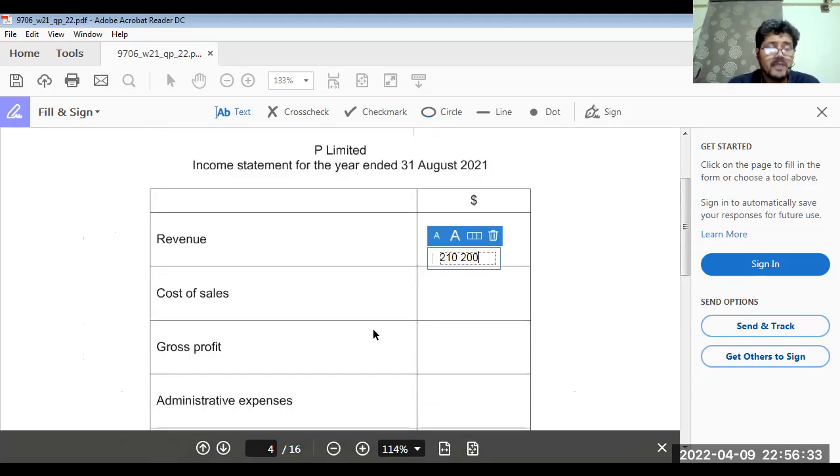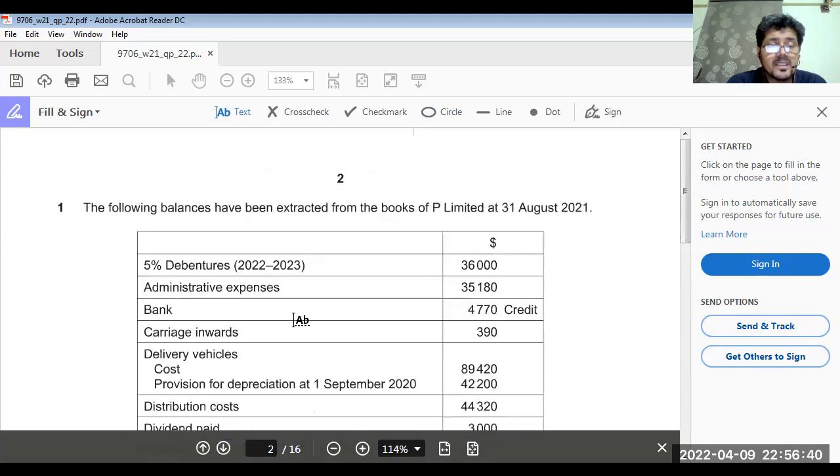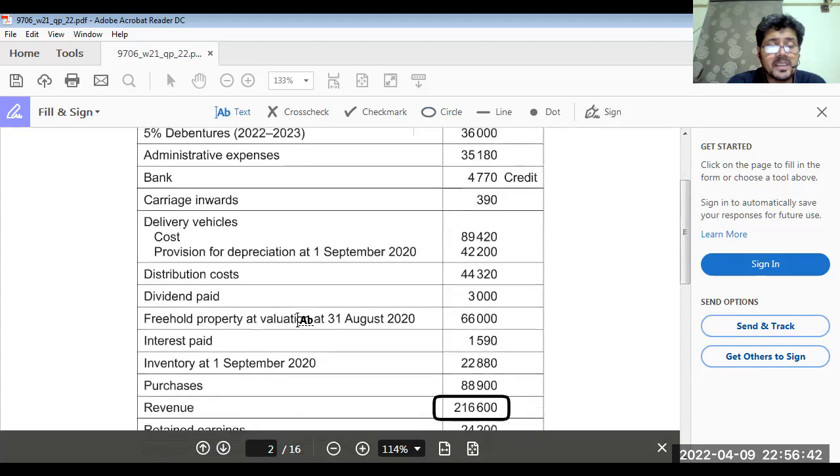Now what we have to do, we have to compute cost of sales. Okay, for cost of sales, what we need? First of all, we need starting inventory. Here we are given starting inventory 22,880. Plus, we need purchases.